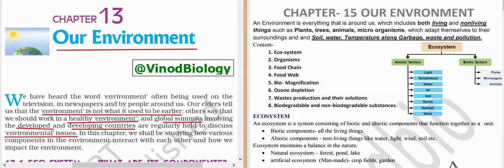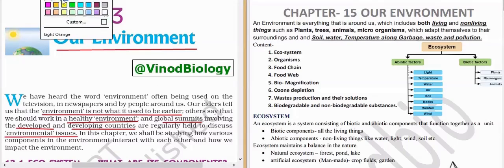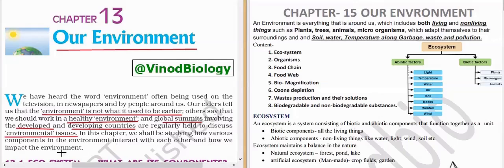In this chapter, we will be discussing especially how various components, remember this word, components, in the environment interact with each other, and how we impact the environment. There will be two types of components, living and non-living, and within that there is further classification.